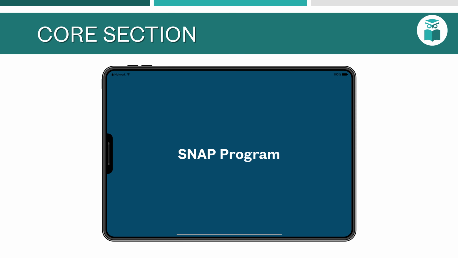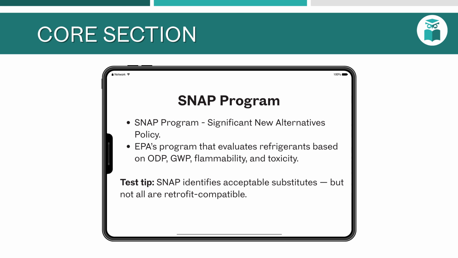SNAP program. The SNAP program, Significant New Alternatives Policy, is an EPA program that evaluates and approves safer refrigerant substitutes. It considers ODP, GWP, flammability, and toxicity. SNAP is continuously updated and classifies substitutes as acceptable or unacceptable.